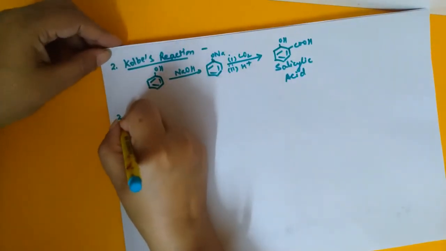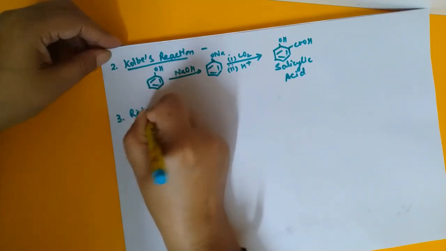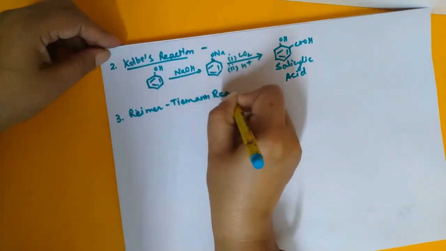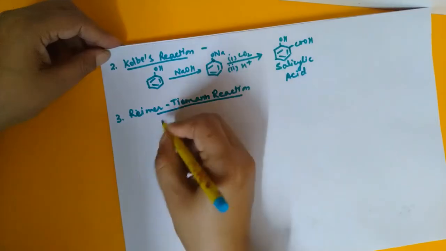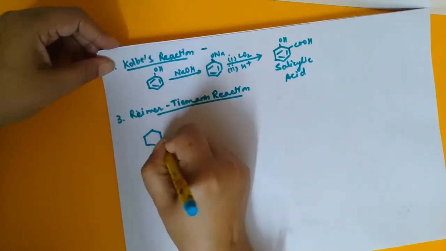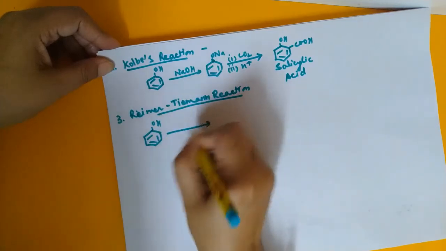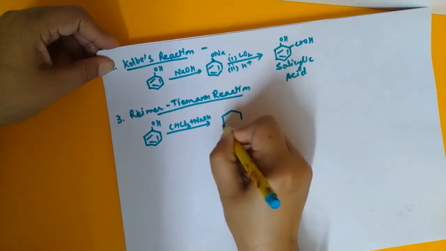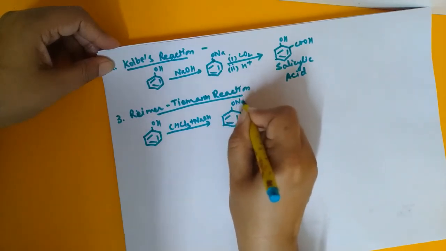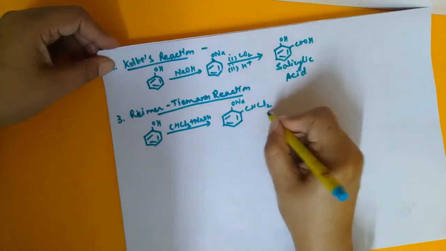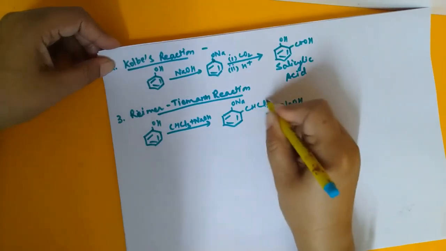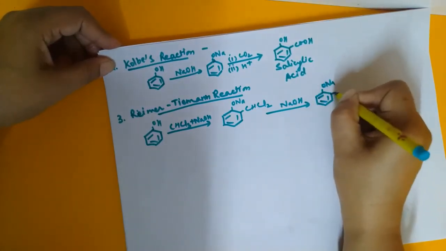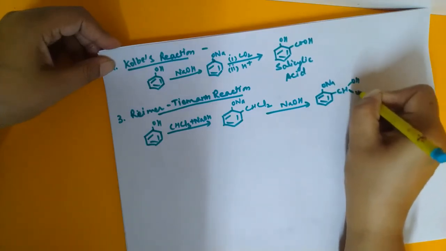Another very important reaction, that is Reimer-Tiemann reaction. Now what is this Reimer-Tiemann reaction? Here phenol on reaction with chloroform, CHCl3 and NaOH, will be converted to this, which will become ONa and here it will be CHCl2. When we further react it with NaOH, then it will undergo nucleophilic substitution. We will be getting ONa, CH, OH, OH.